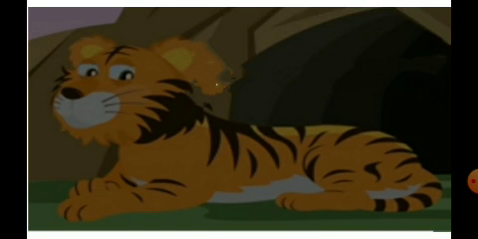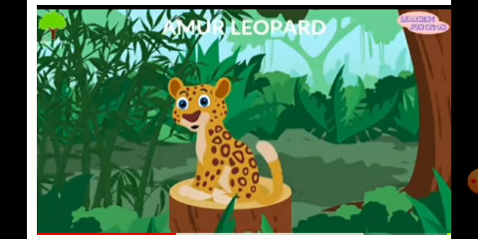Next you can observe the tiger. Yes, the tiger is also being hunted for its fur, children. Understood? Their number is going on decreasing because of the habitat loss, that is the forest destruction. Next you can observe the next example, the Amur leopard. The Amur leopard is also an endangered animal. It is also being hunted for its beautiful fur, children. Understood?